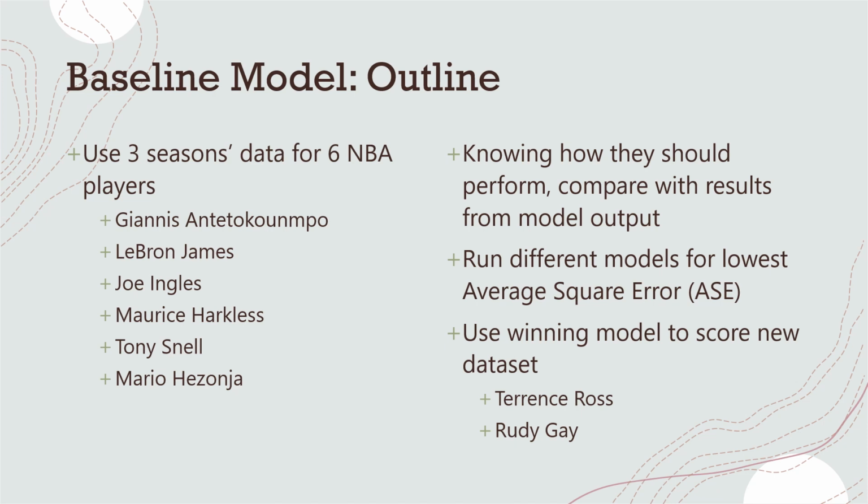And so knowing this, we can use their statistics over 3 seasons of data, and all sorts of statistics will be included in this model for each game that they were in. And from that, the target variable will be PIE, and from this we can go ahead and use our model to make predictions about Terrence Ross and Rudy Gay in the future.